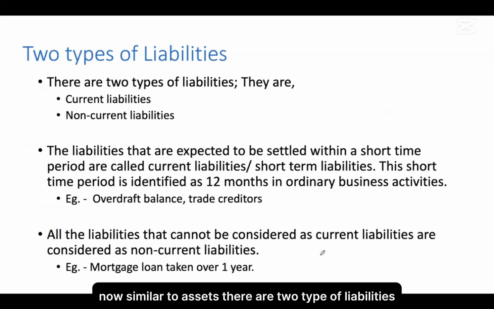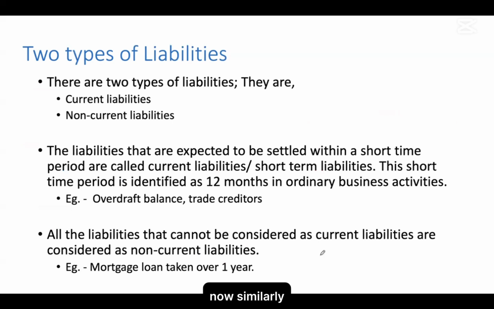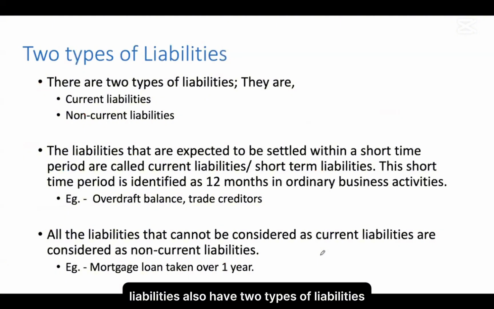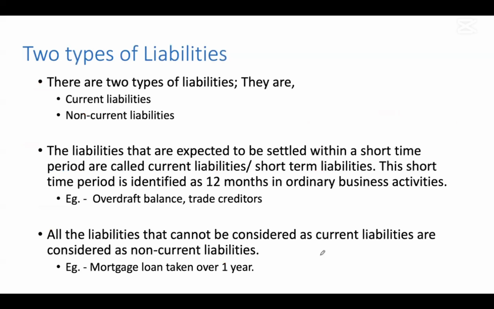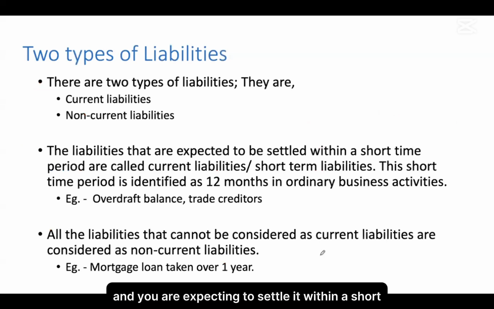Now, similar to assets, there are two types of liabilities. Assets also had two types, and similarly liabilities also have two types. The first one is current liabilities, the second is non-current liabilities. The liabilities that are expected to be settled within a short time period are called current liabilities. So you have liabilities and you are expecting to settle them within a short time period. You call them current liabilities.